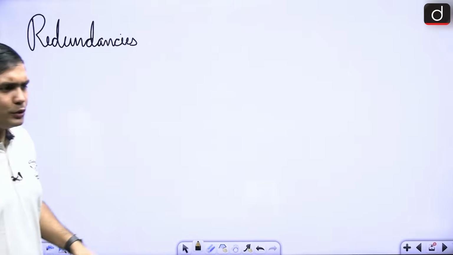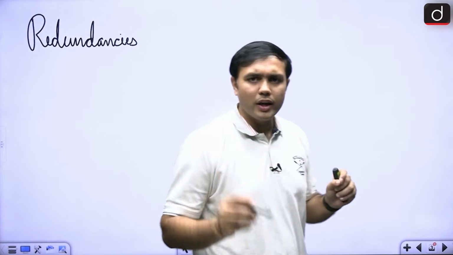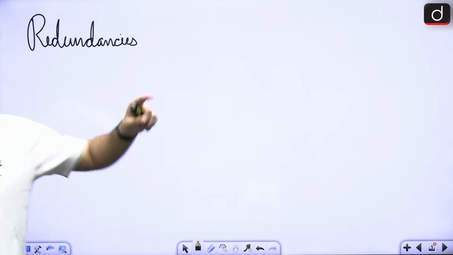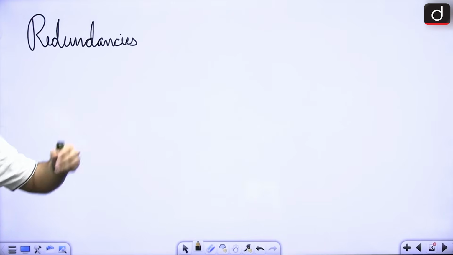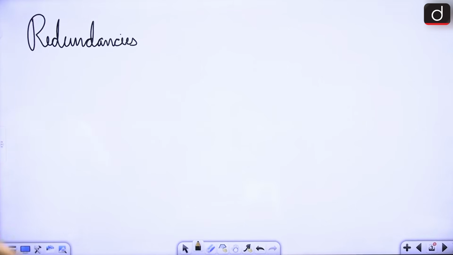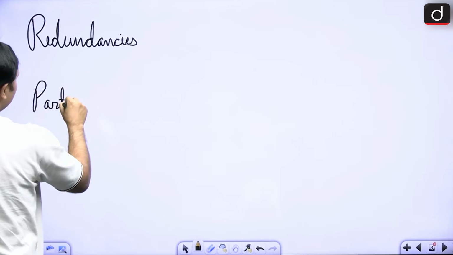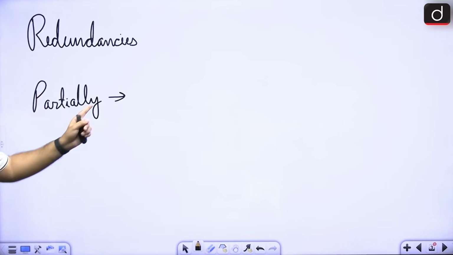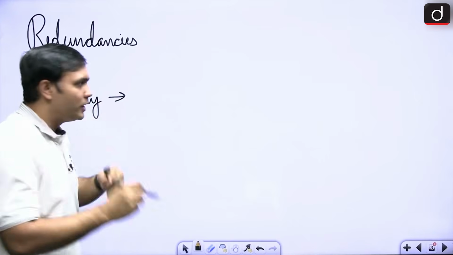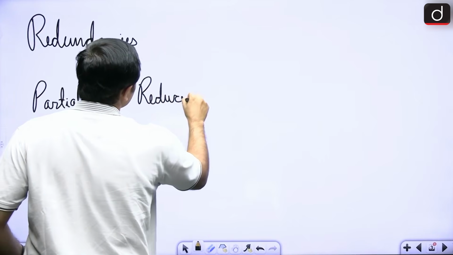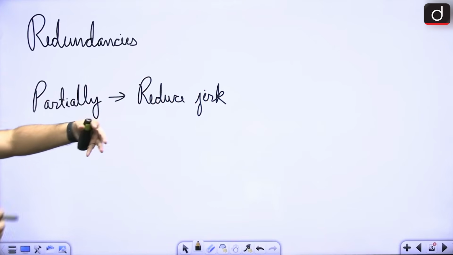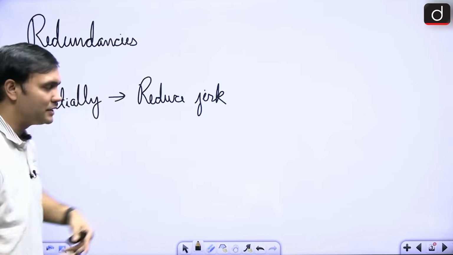Now, if you look at the particular program, IMAT program, what is there? What are some of the basic things that we have to see? So we are talking about redundancies here, right? So there will be, of course, there will be different options, right? Now, the first aspect is that it will open partially. It will open partially so that it will reduce the jerk or the load. So it will reduce jerk, then it will open fully so that there is controlled deceleration.